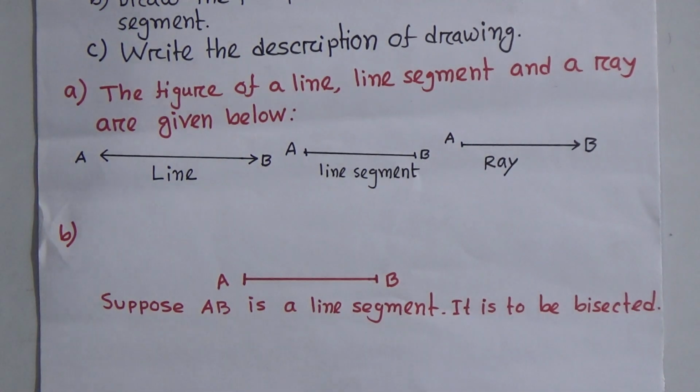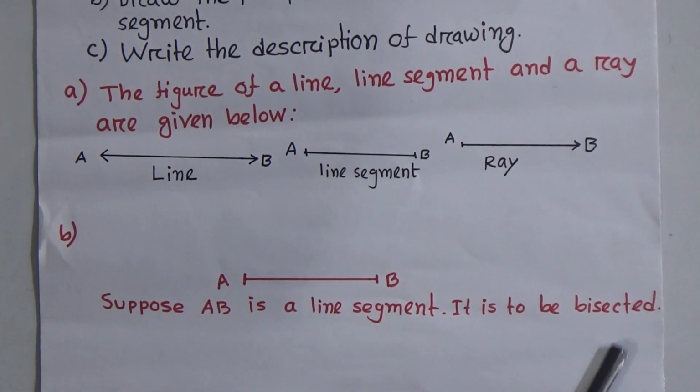Now I will solve the B number question. Look student, draw the perpendicular bisector of a line segment. Suppose AB is a given line segment.